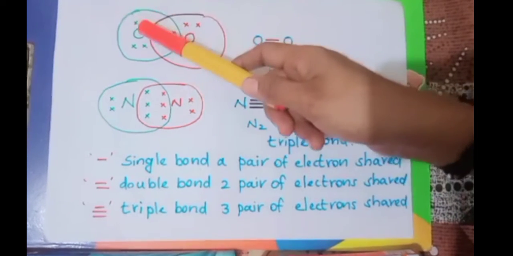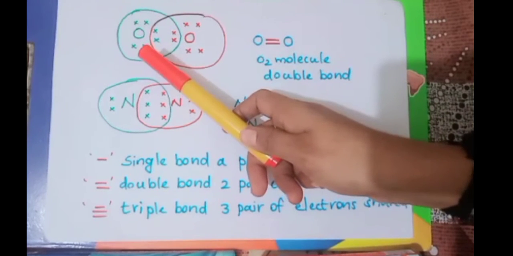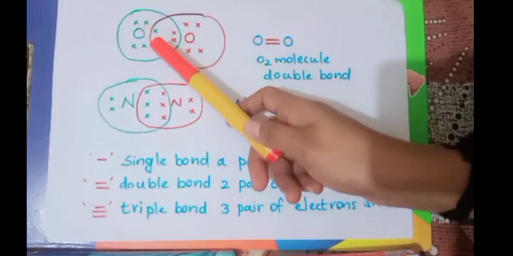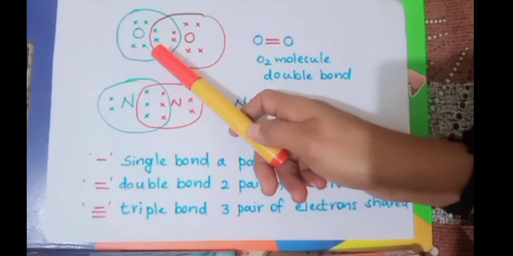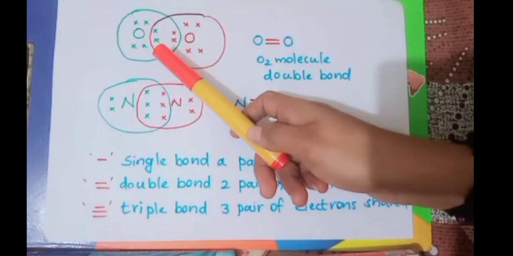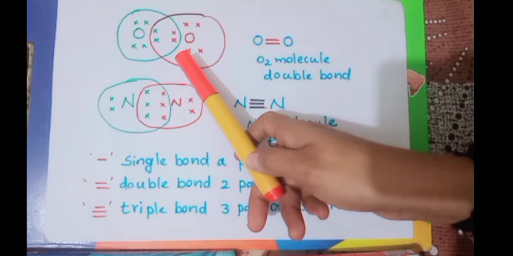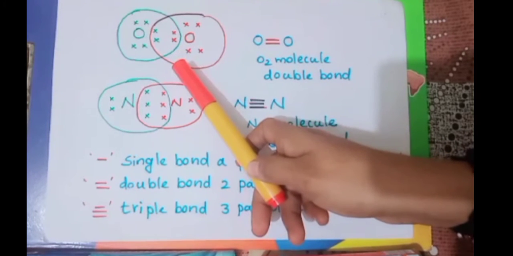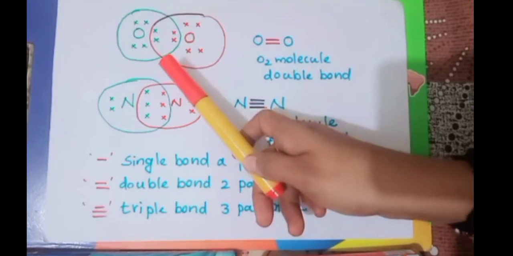Look here, how many electrons are present in each oxygen atom after bonding? 2, 4, 6 and then 8. So after the formation of the covalent bond, these two oxygen atoms attain an 8 electron configuration, that is the octet configuration, for stable bond formation.